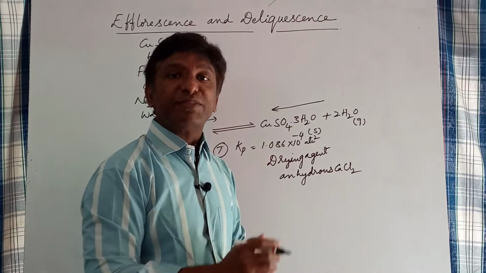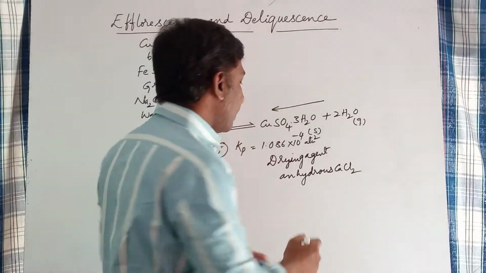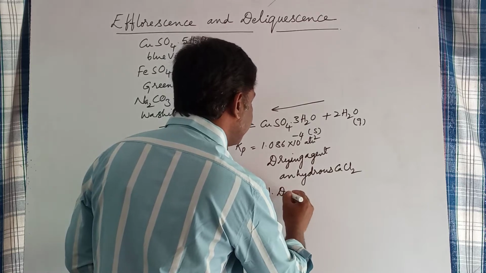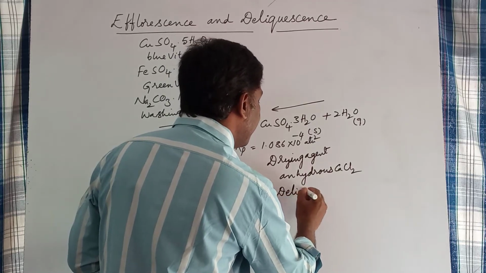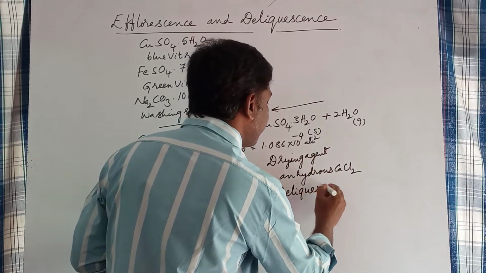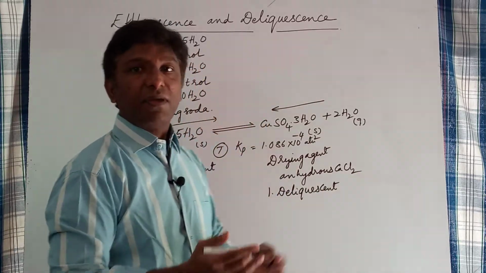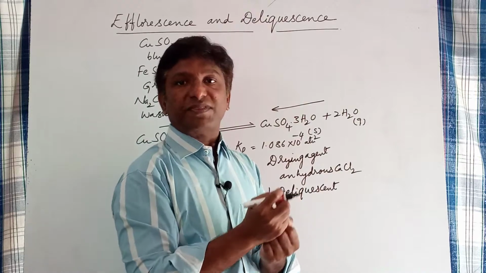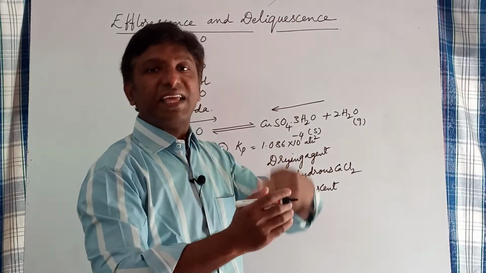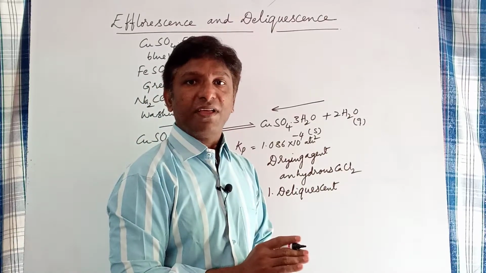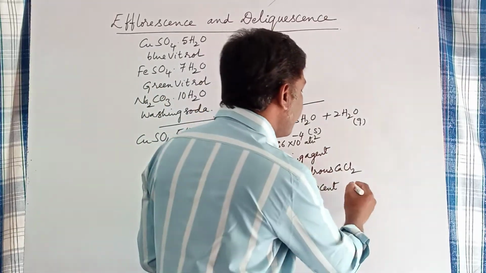So, those are called drying agents. These drying agents may be of 2 types. First one, deliquescent. These substances absorb moisture from surroundings and change their physical state. They are called deliquescent substances. For example, sodium hydroxide.